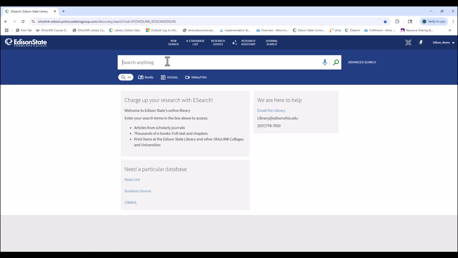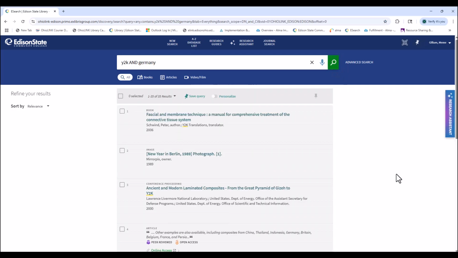I would like to give you a couple other search techniques. It may not work with the Y2K topic, but I'm going to try it. I'm going to put the Y2K in, and I showed you how to put NOT for not United States. In this particular assignment, it works well, but you might want to include something. So if I wanted to do Y2K, and we'll just do AND, again capital, and we'll put Germany. And this is going to say we want all the Y2K incidences that happened associated with Germany. And I'm not sure how many. I know there were 2 articles when we were looking before.